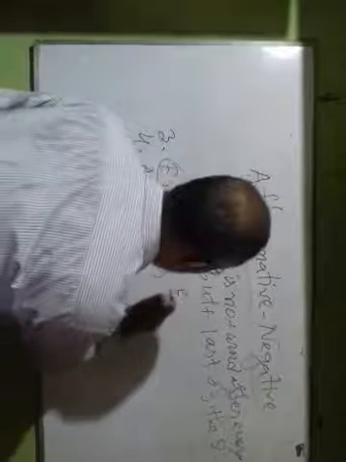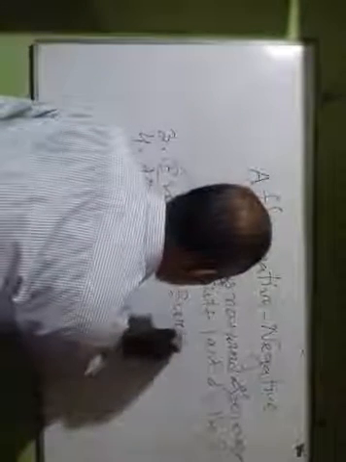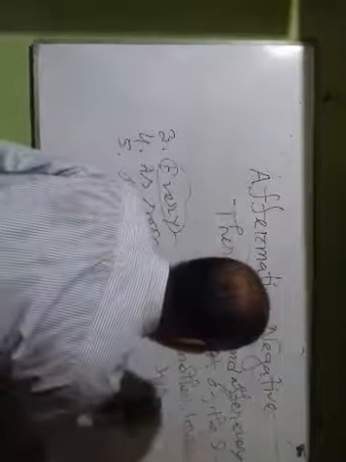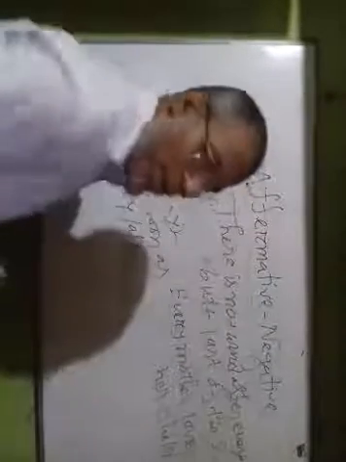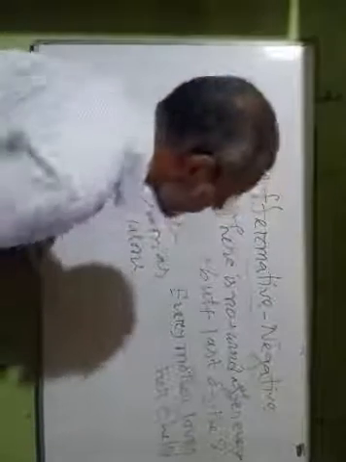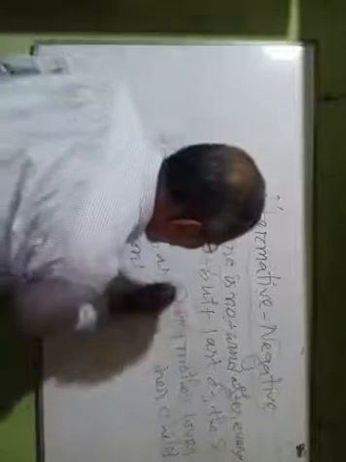So look at the board. Every mother loves her child. This is affirmative sentence, and if it is indicated to change into negative, the answer will be there is no in lieu of every.